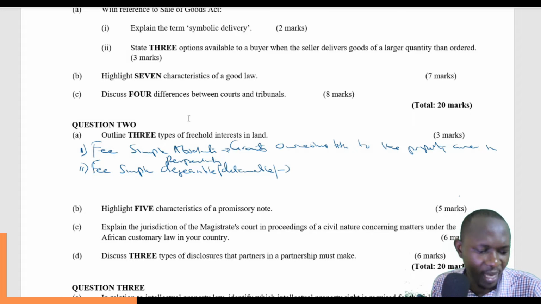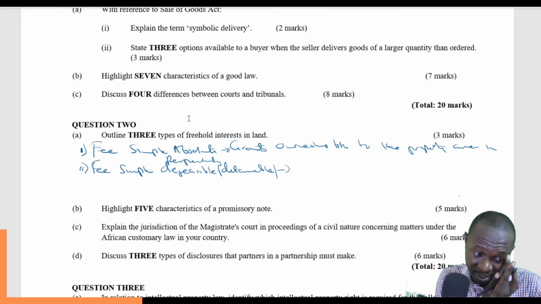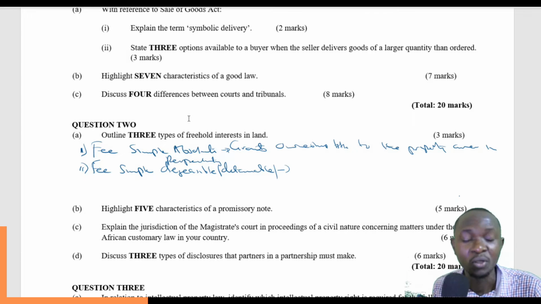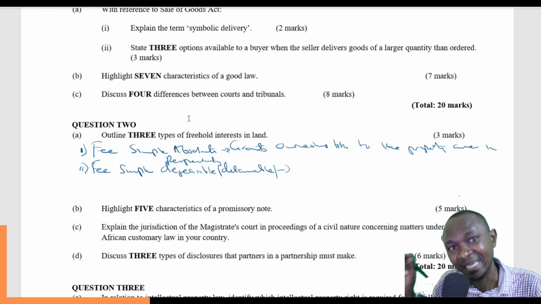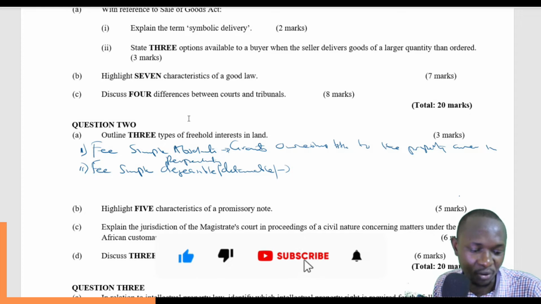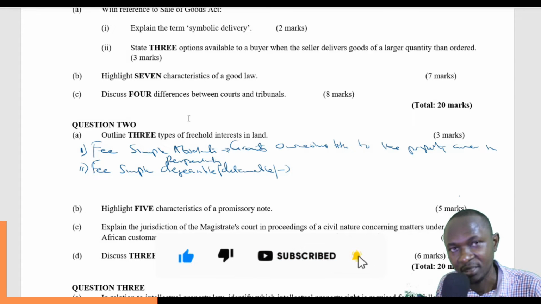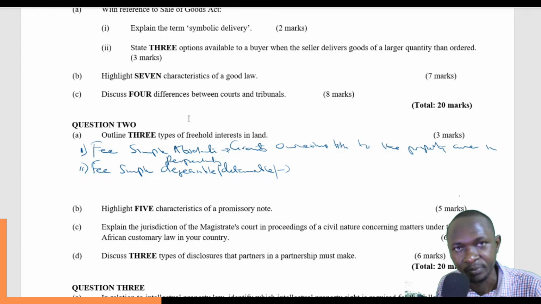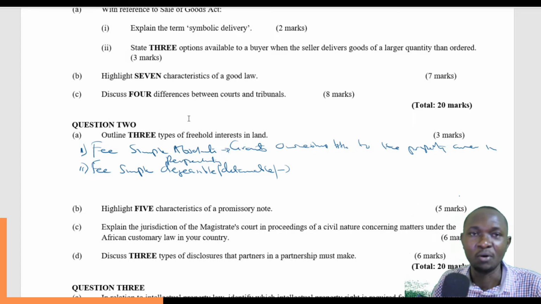This is a type of freehold interest where the owner is granted title but with conditions or parameters that he has to observe. If he violates any of those conditions, then he ceases to hold the title; it is revoked, or it reverts to the original owner.